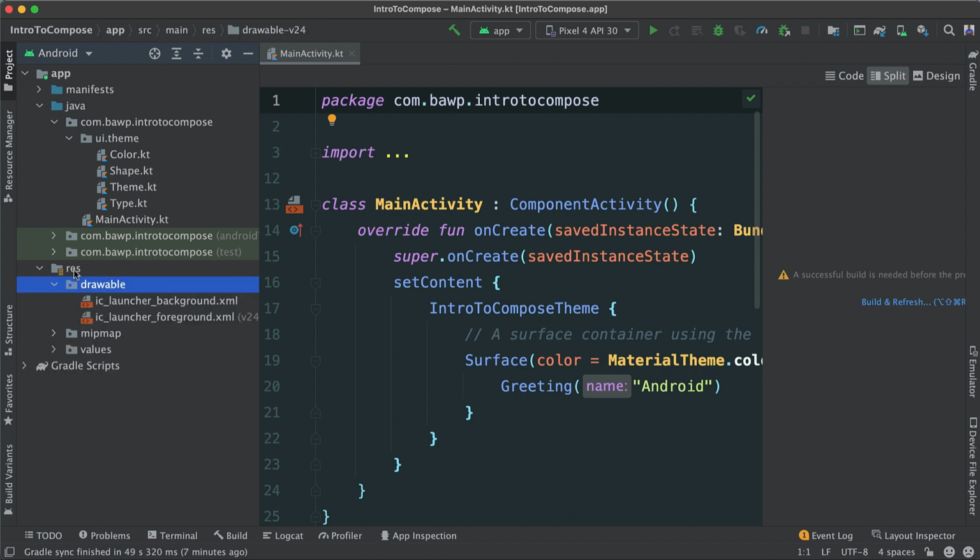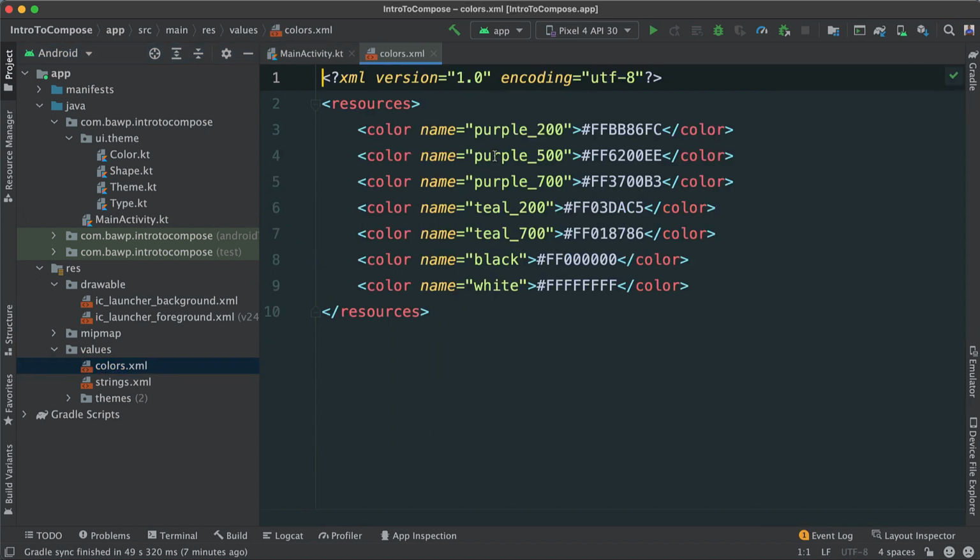Okay, resource file, and then inside we have this drawable folder. This is where we can add images and so forth. And we also have the values folder here, where we have colors.xml. These are also the same representation of the colors that we saw earlier, that are still used in Android development. Okay, these are still used, of course, internally, because remember, even though we're talking about Compose, we're not saying that everything is stripped away in terms of how we used to build Android applications.